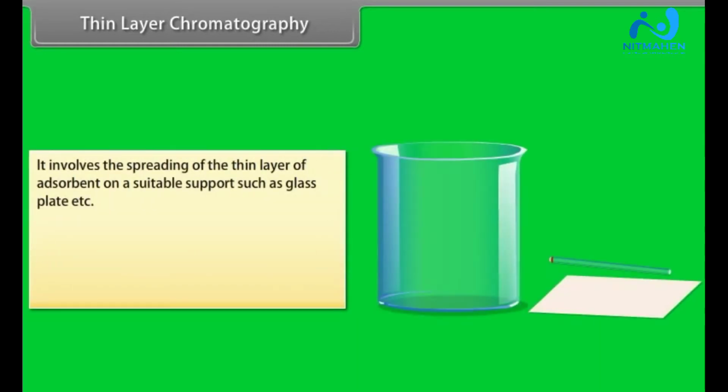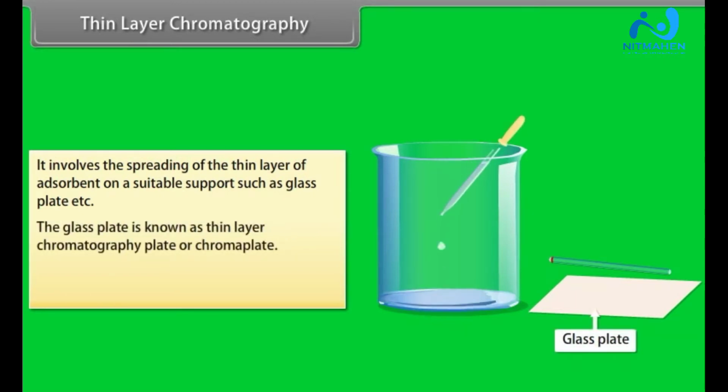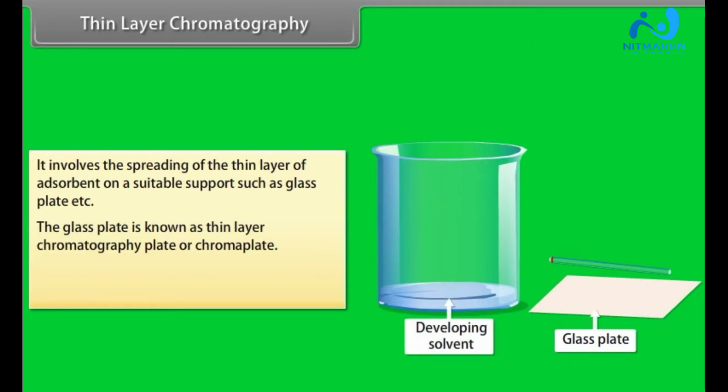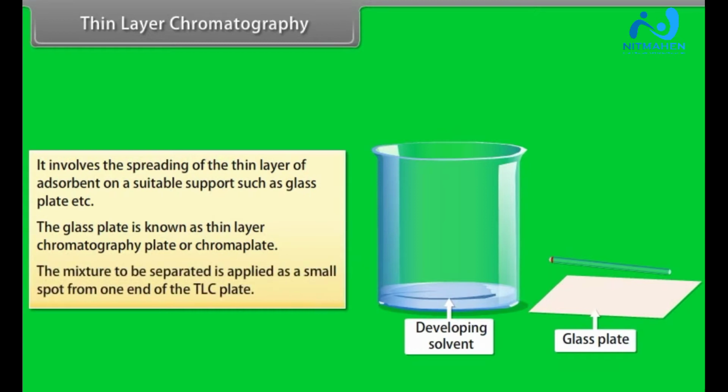Thin layer chromatography involves spreading a thin layer of adsorbent on a suitable support such as a glass plate. The glass plate is known as the thin layer chromatography plate or chroma plate. The mixture to be separated is applied as a small spot near one end of the TLC plate.